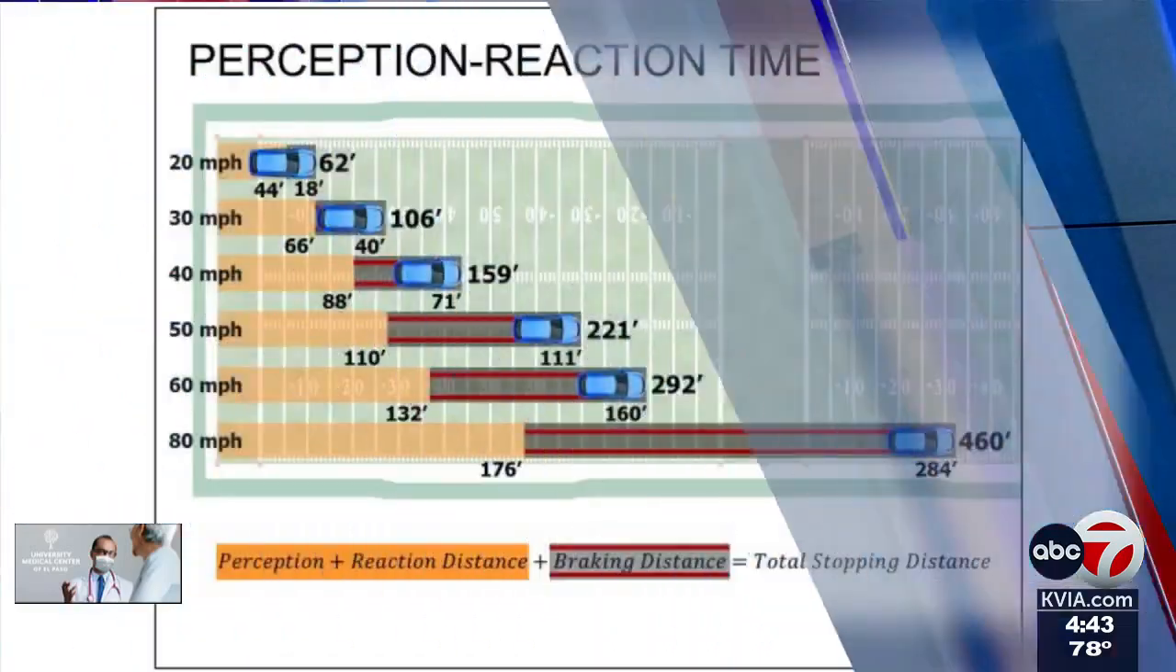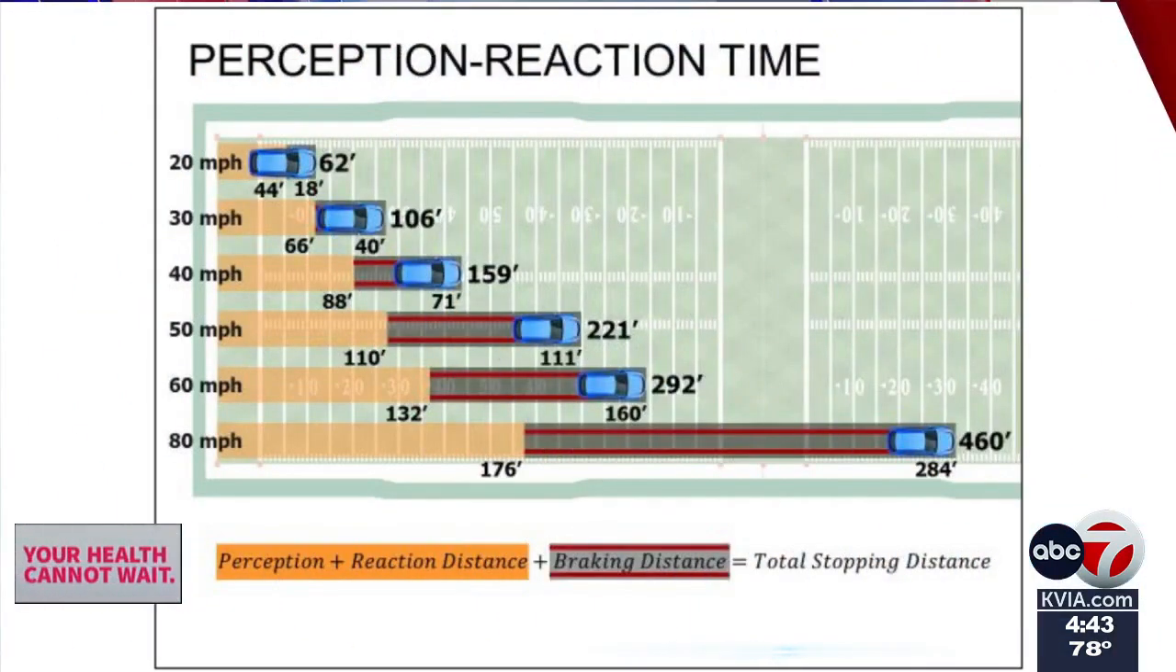Here are the surprising numbers according to the National Highway Traffic Safety Administration. At 20 miles per hour, the average vehicle will travel an additional 18 feet after the brakes are applied for a total stopping distance of 62 feet. At 50 miles per hour, the vehicle will travel an additional 111 feet for a total stopping distance of 221 feet. And at 80, and let's hope no one's doing 80, an additional 284 feet for a total stopping distance of 460 feet.